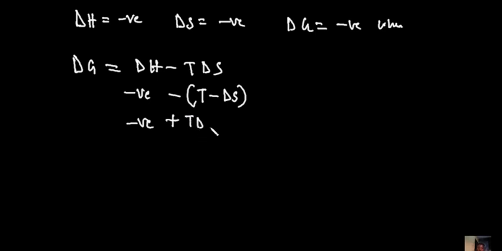So plus TΔS. Now, because ΔH possesses the negative value, it means that this ΔH has to be greater than the product of TΔS for this to remain negative. And for us to be able to do that, we'll have to use a low temperature. That low temperature will affect this particular entropy change and reduce it such that this is greater. And when we now do the difference, automatically it would have the sign of the bigger number, which is going to be the enthalpy change. So mind you, when we do this, take for instance, we had minus 400 here, and then we have minus the temperature.